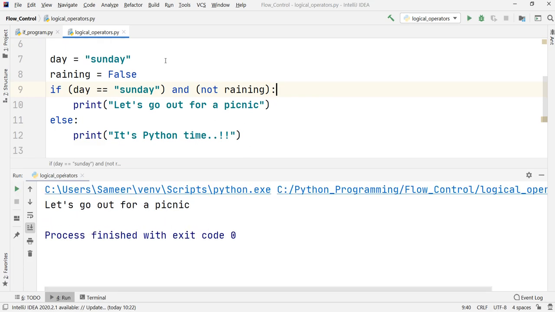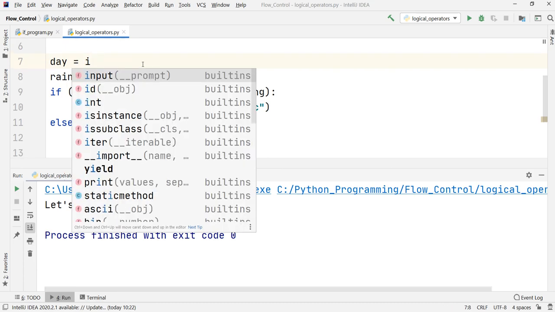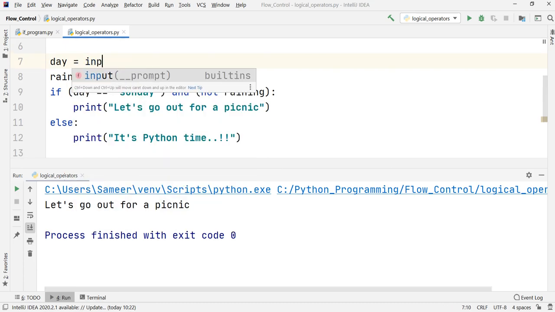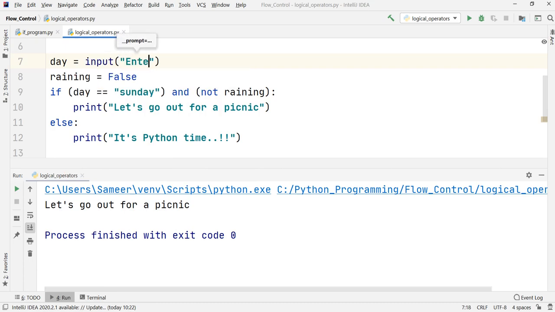One more thing we can do here is that rather than assigning the value in the program itself, we can ask it from the user. So input, I would say, enter the day. Just carefully observe here. Till now, whenever we have made use of input, we had always wrapped it with int.